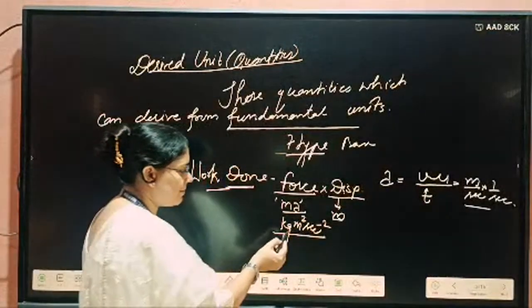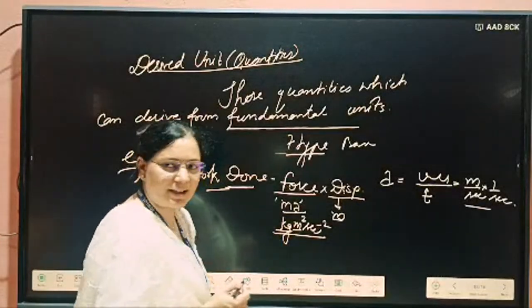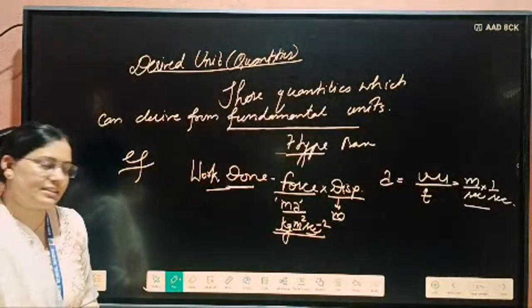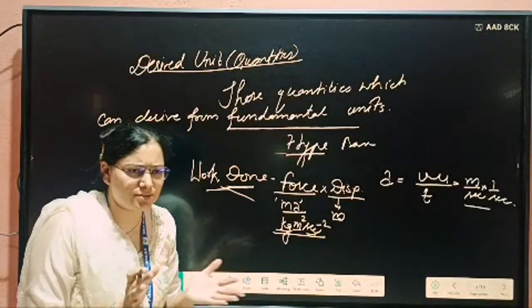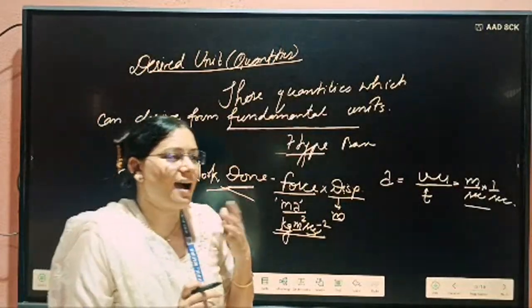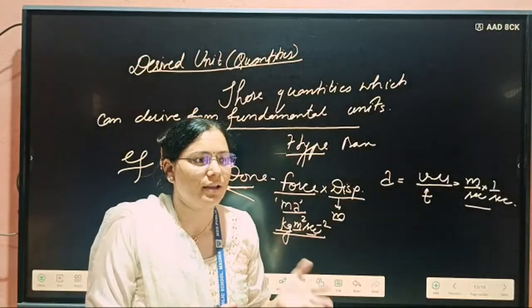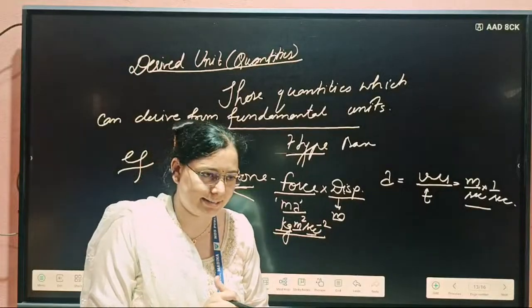Understood? So see, kg is a fundamental unit, meter is also fundamental, and second is also a fundamental unit. So we can say work done is our derived unit. Understood the difference between fundamental and derived? In physics, any work we are doing, any topic we are reading, every term we divide into two types, fundamental and derived unit.